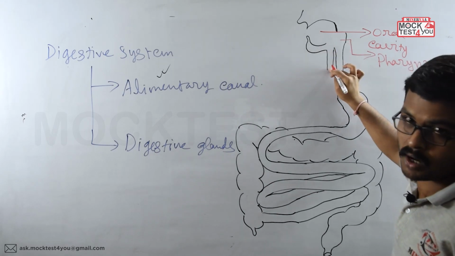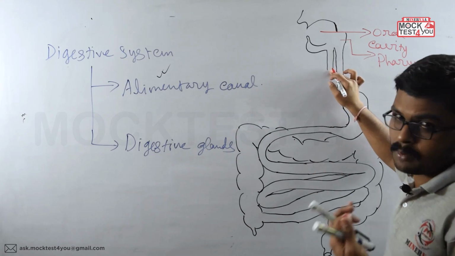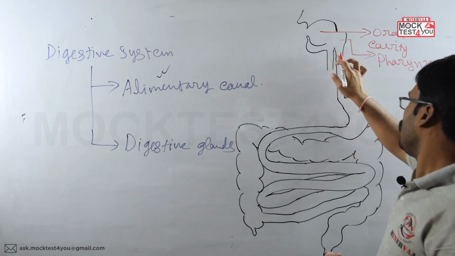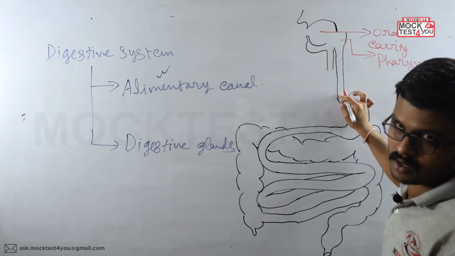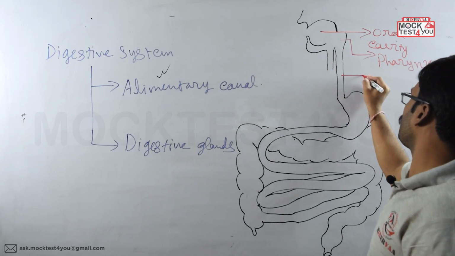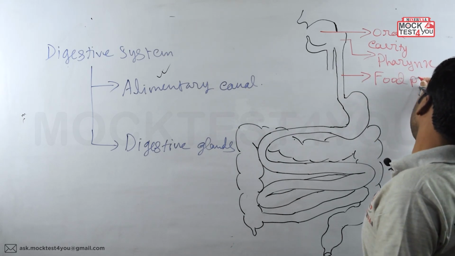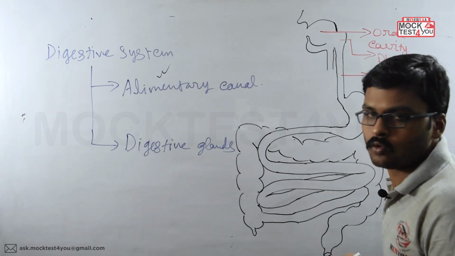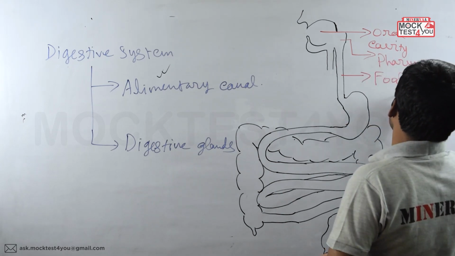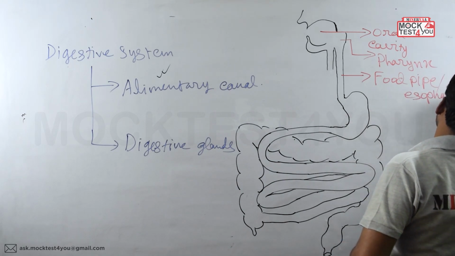This pipe is nothing but the windpipe, through which air is going during the breathing process. Now just behind the windpipe, this other pipe is present. This pipe is known as the food pipe, or it is also called the esophagus.